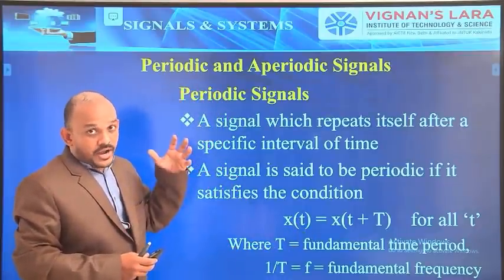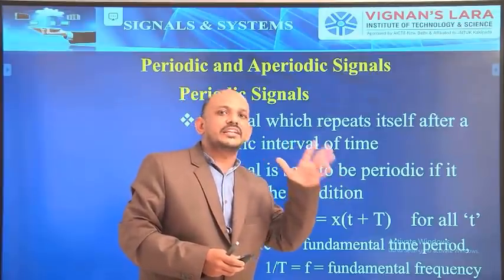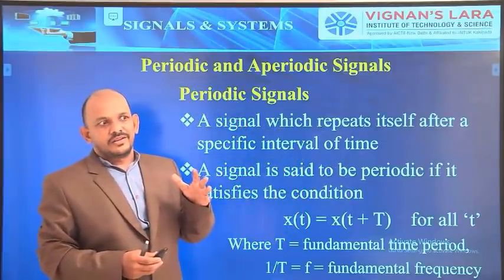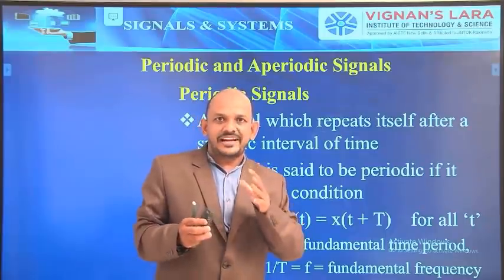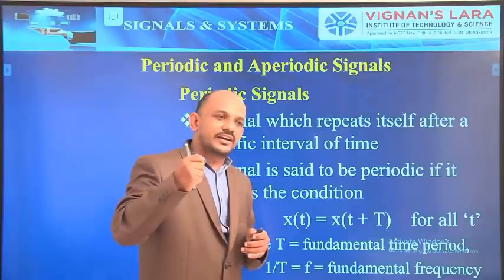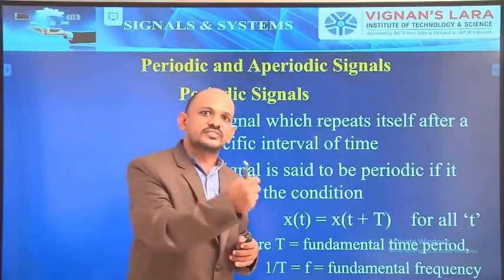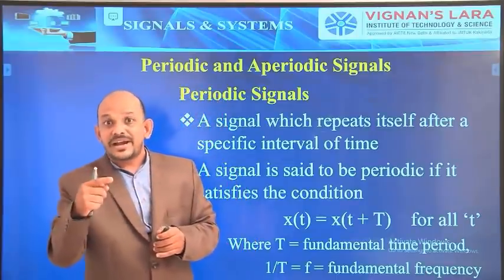Or I can explain this periodic signal with the help of a mathematical equation also. For better understanding, if you go with the mathematical equations, then we can easily understand the concept, and we have more confidence in that concept if we explain it mathematically.